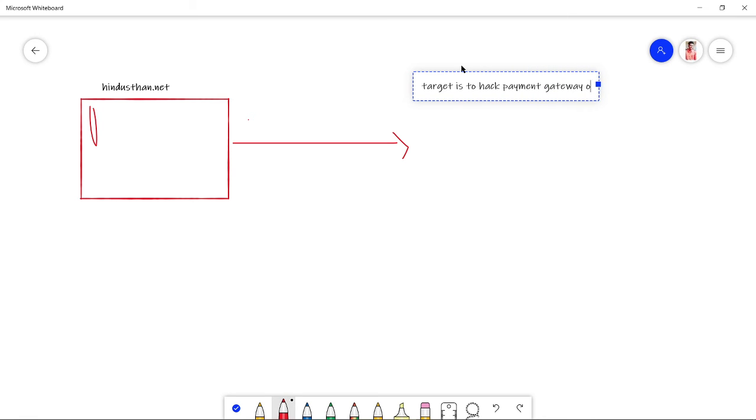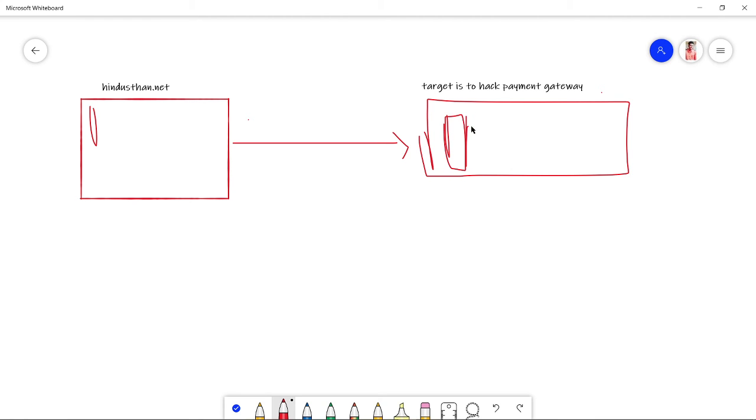Okay, as I said you earlier that if a website has been running, they would have purchased or rented some server inside which they will be having all their directories, all their codes, all their informations, all their stuffs, private directories too. They will be having all those stuffs inside their server. Okay. Do you think Hindustan will have only a single server that of Hindustan.net?